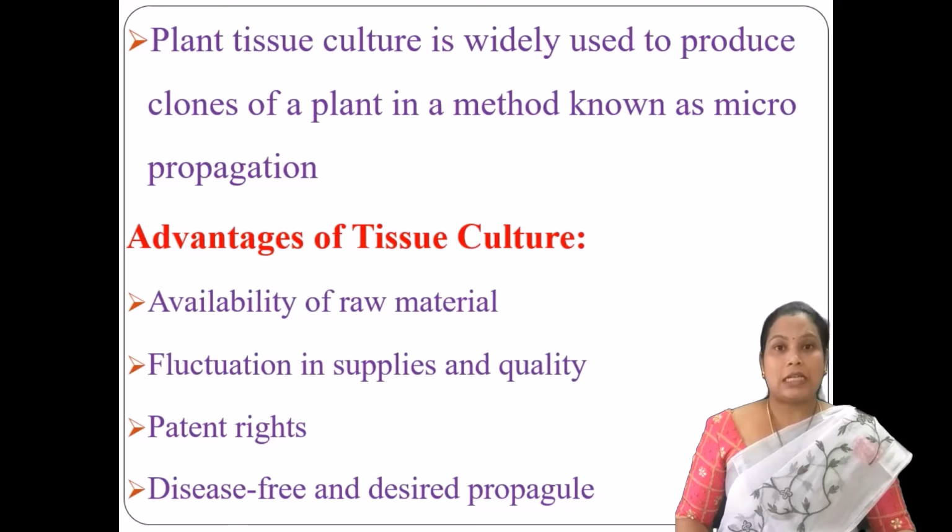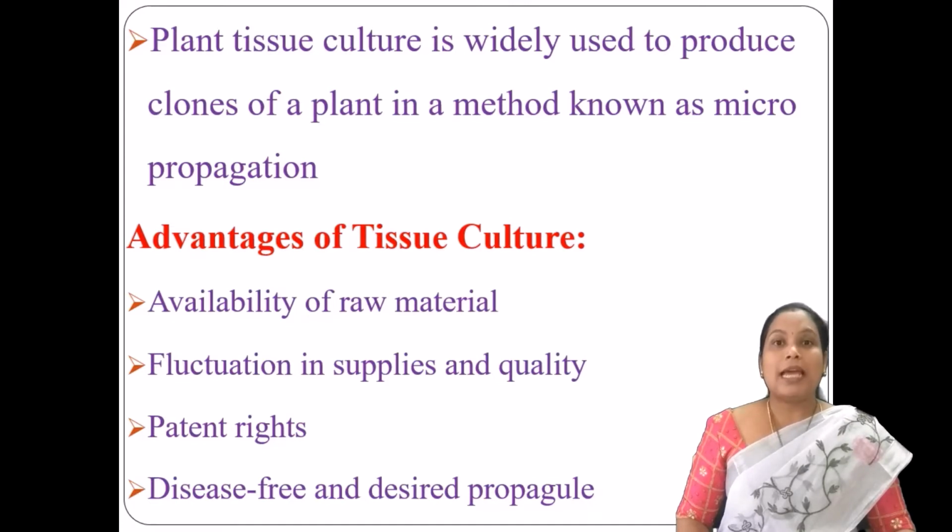To meet such criteria, with the help of tissue culture technique, such plants can be developed from the host and parent plant. At the same time, because of deforestation and unbalanced cutting of trees, there may be unavailability of the raw material. But with the help of tissue culture technique, such fluctuations can be overcome.